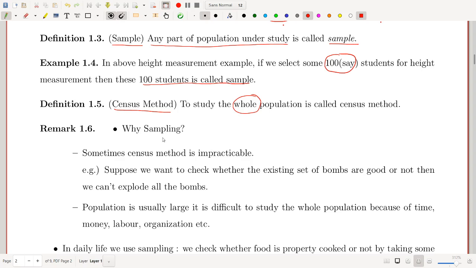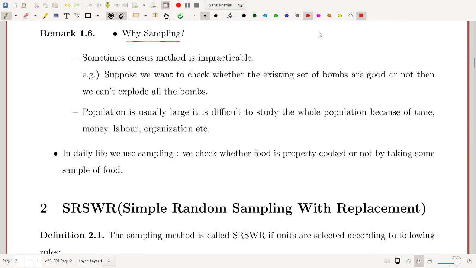Now the question is why sampling methods are used. So the answer is sometimes census method is impracticable. Impracticable means practically not possible.